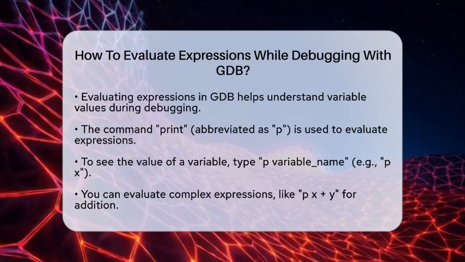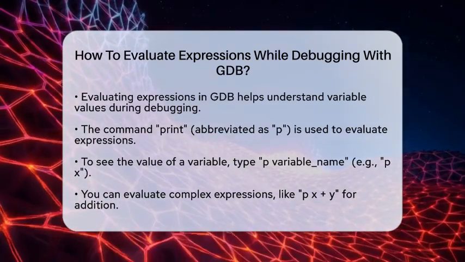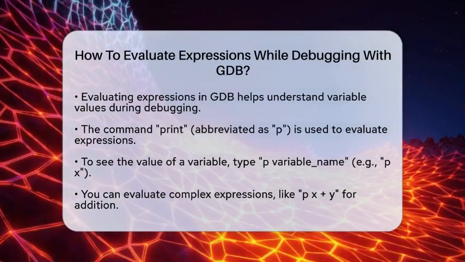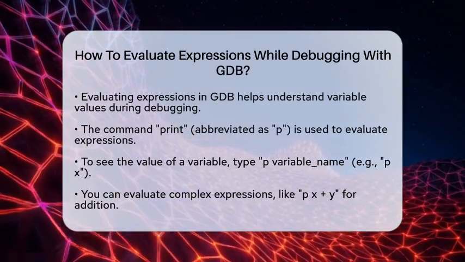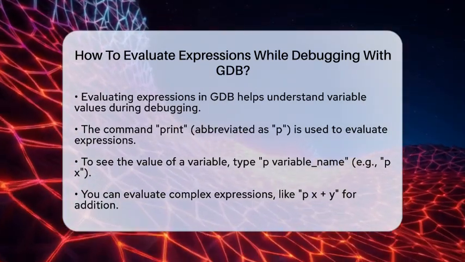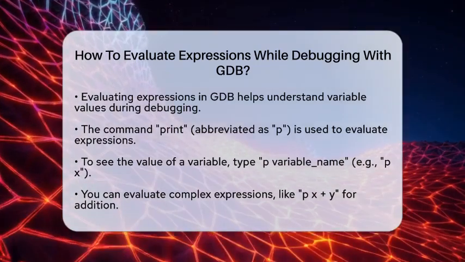When you want to evaluate an expression in GDB, the command you will use is print. This command is often abbreviated as p, for example. If you want to see the value of a variable named x, you simply type p x. This will display the current value of x right in your terminal.